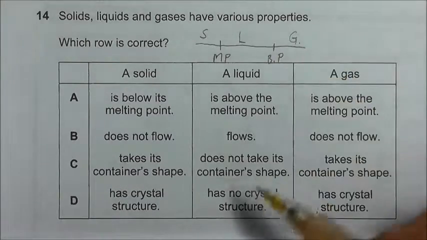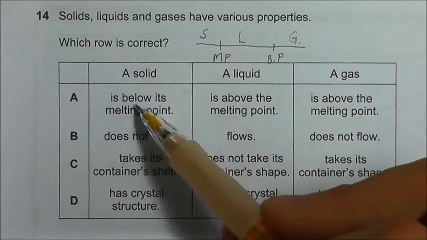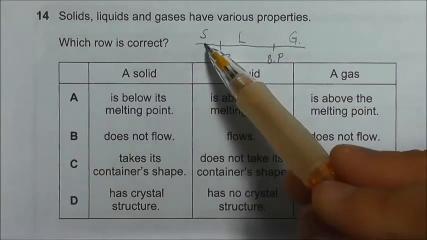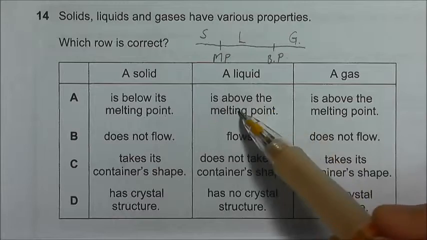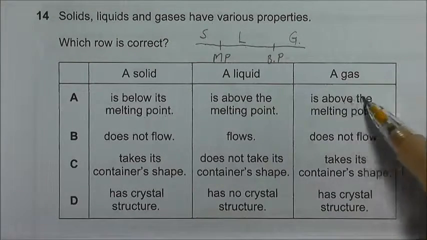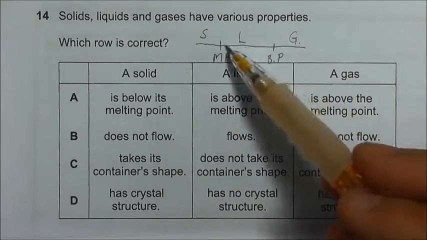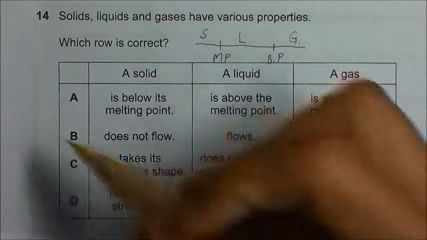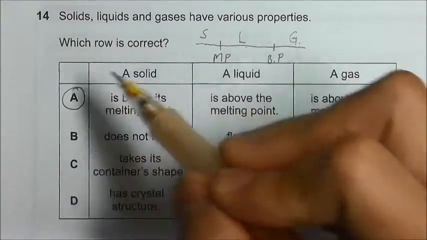So now let's look at the first option. A solid is below its melting point, that is correct. A liquid is above the melting point, also correct. And a gas is above the boiling point, so it must be above the melting point. So A is our answer.